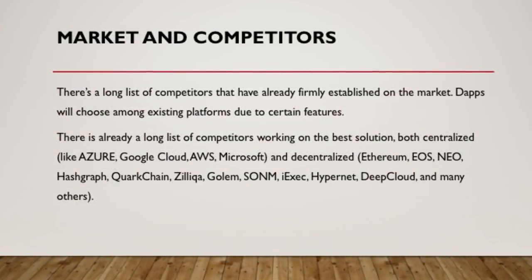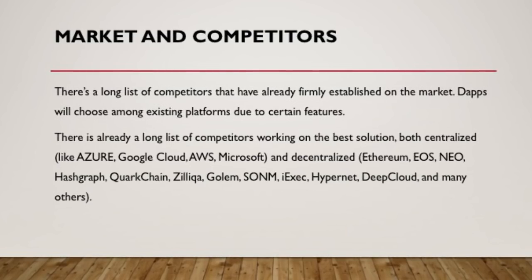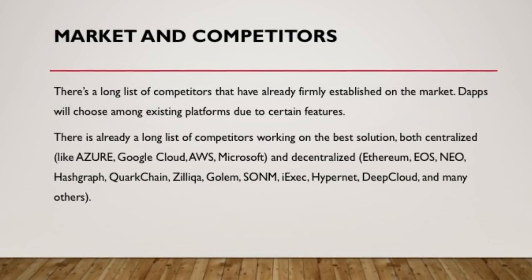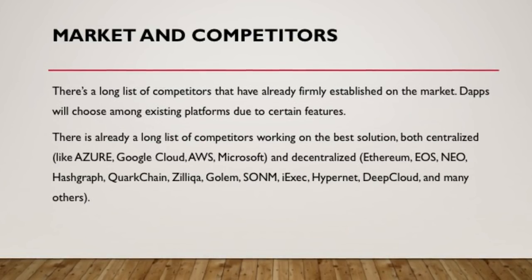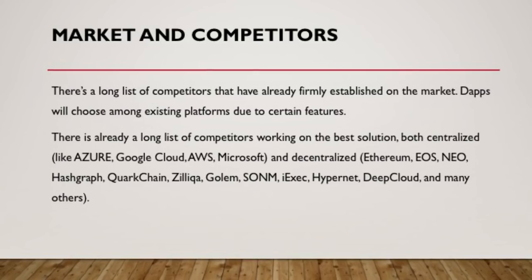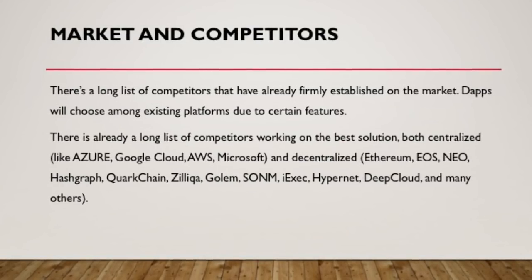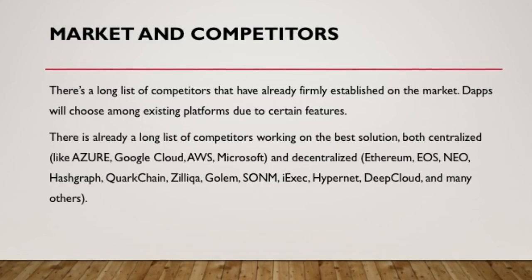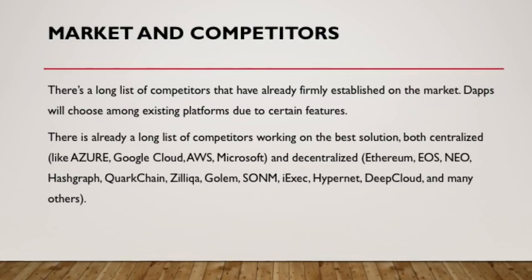Market and competitors. There's a long list of competitors that have already firmly established on the market. dApps will choose among existing platforms due to certain features. There is already a long list of competitors working on the best solution, both centralized like Azure, Google Cloud, OS, Microsoft, and decentralized Ethereum, EOS, Neo, Hashgraph, QuarkChain, Celer, Golem, SONM, iExec, Hypernet, Deep Cloud, and many others.